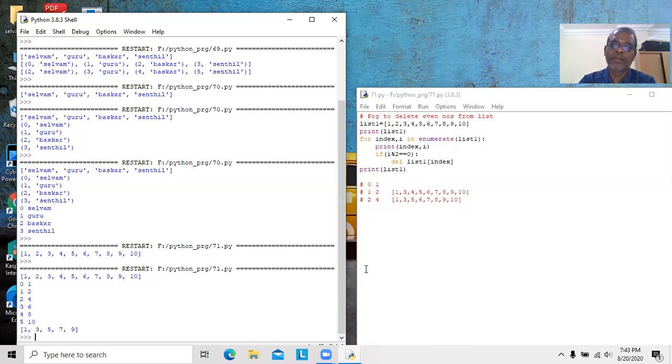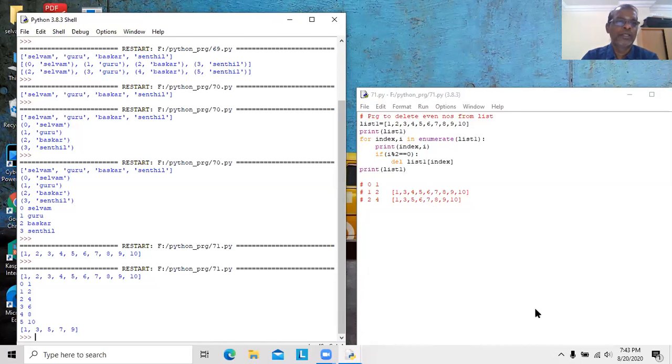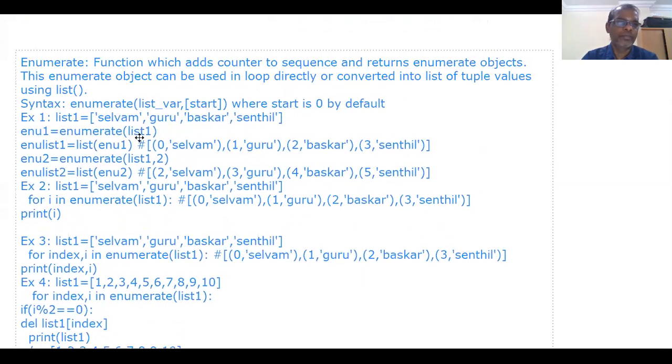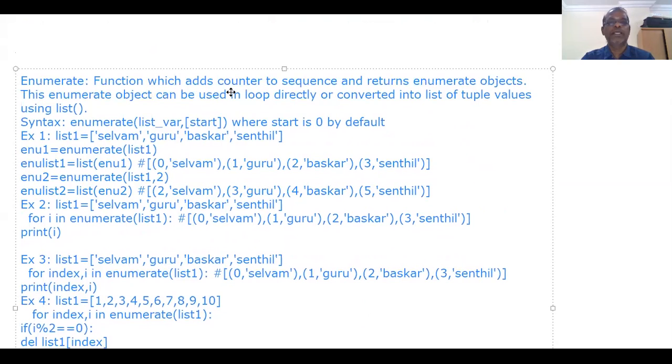Today we studied enumerate. Enumerate is a function which adds a counter to a sequence and returns an enumerate object.